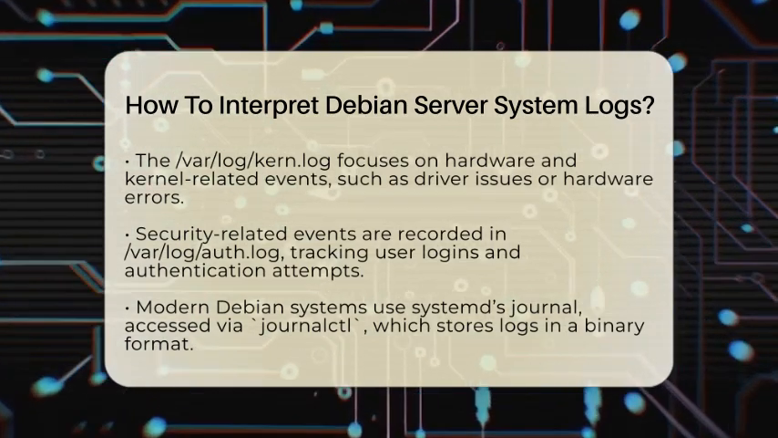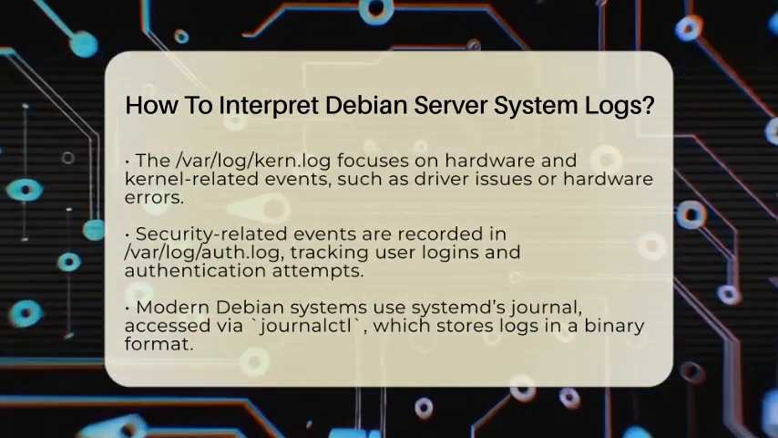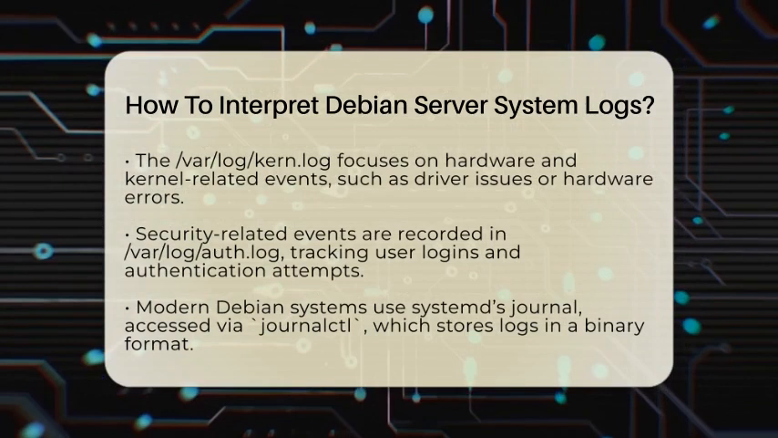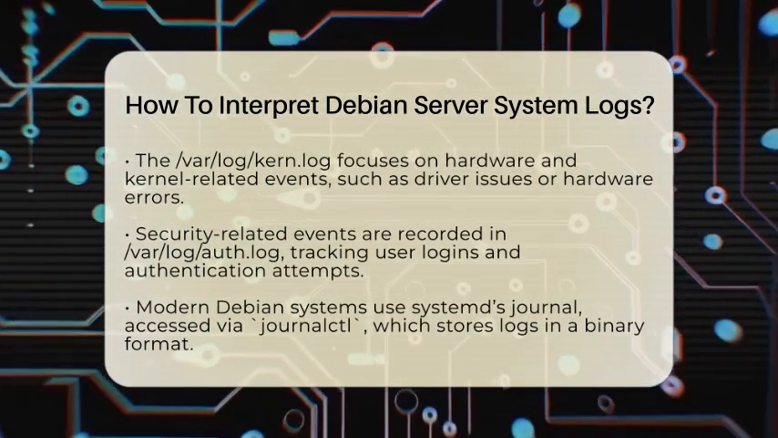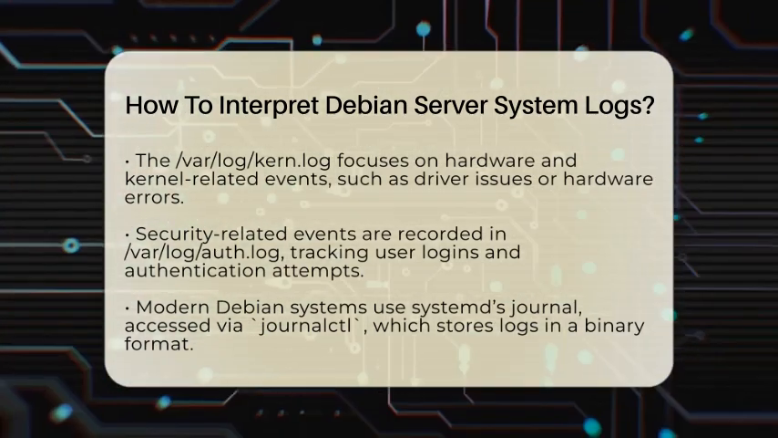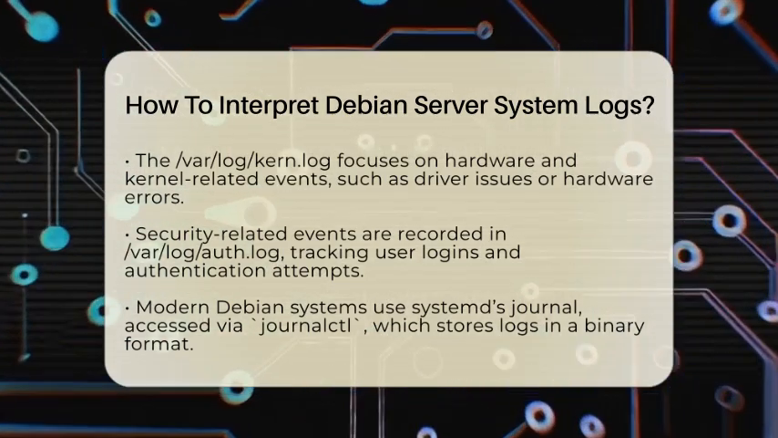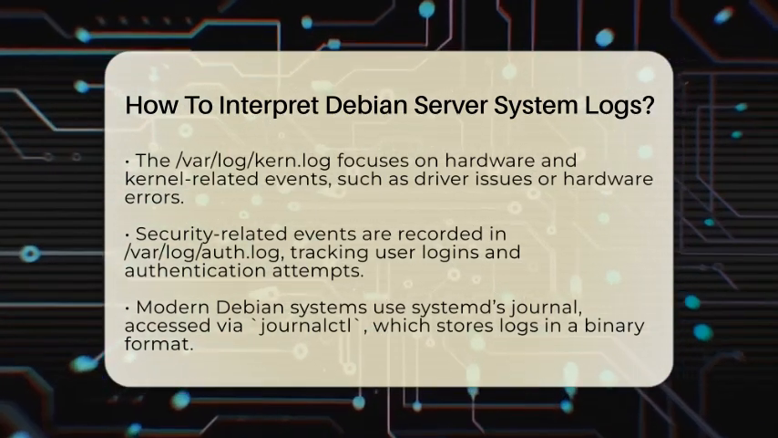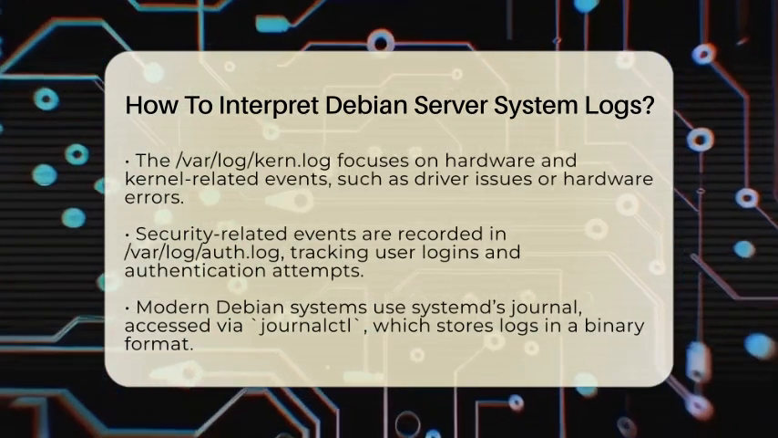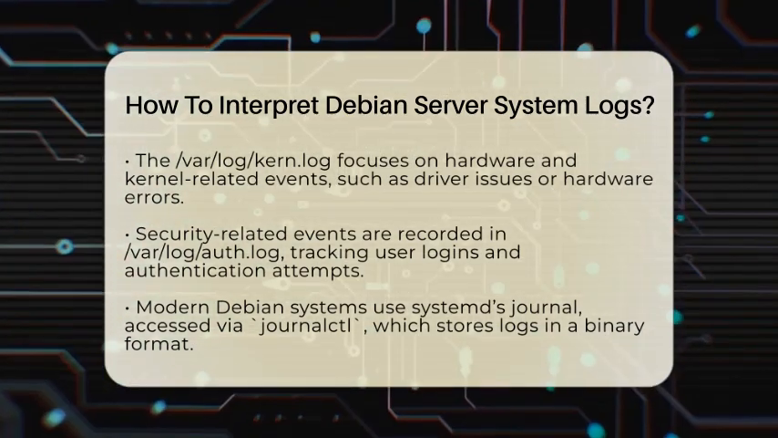Security events are stored in /var/log/auth.log. This log tracks user logins, failed login attempts, and authentication issues. Monitoring it helps you spot unauthorized access or hacking attempts. If you notice multiple failed login attempts, it might be a sign of a security threat.